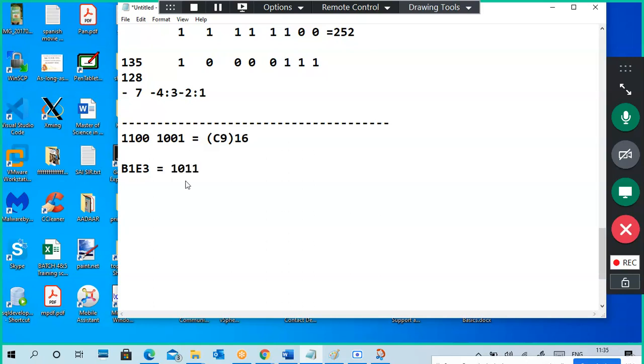1011. B equivalent. 1 equivalent, 0001. Compulsory, you have to write in a 4-bit manner. E is 1110, 3 is 0011. Yes, very good, the correct answer. So this is how to convert. Take each digit, write it in a 4-bit manner. That's it. BCD type. So this is direct conversion.